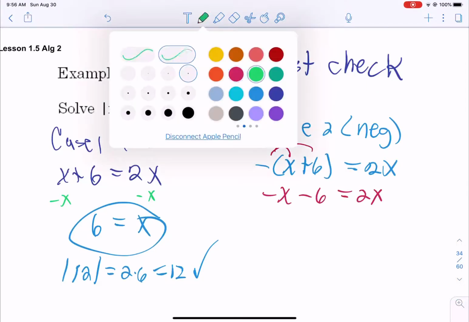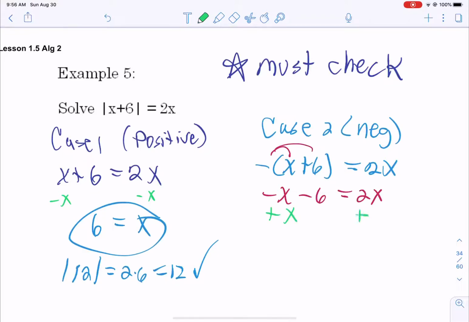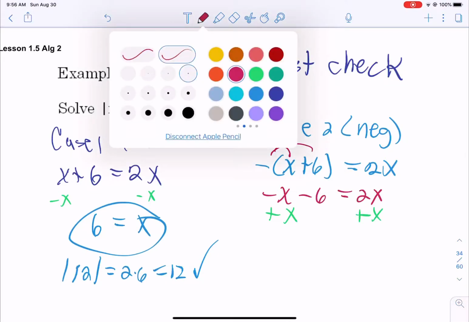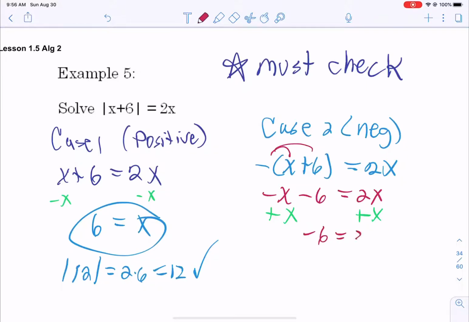And now let's solve. So let's add x to both sides. We get negative 6 equals 3x. Divide both sides by 3. We get x equals negative 2.